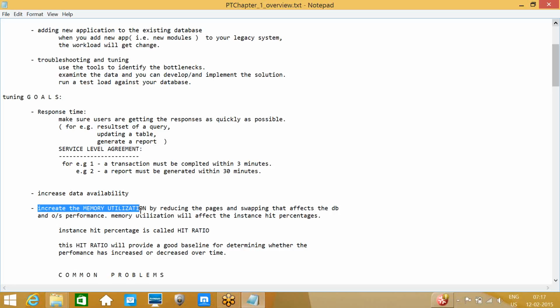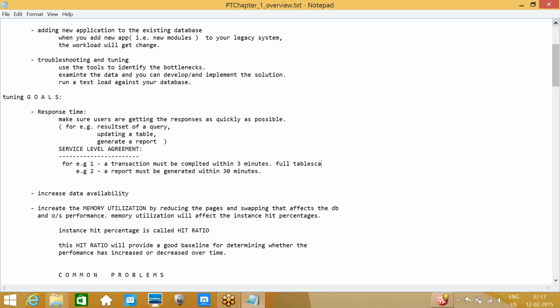Suppose you are creating a table without an index, in which the column is mostly used on a daily basis. Then it will go for a full table scan daily, which takes high CPU usage.